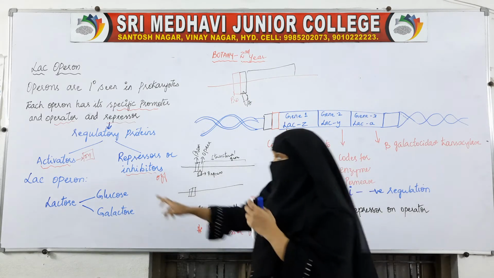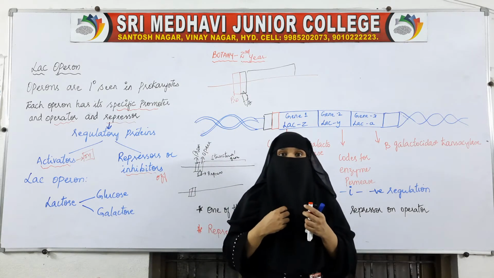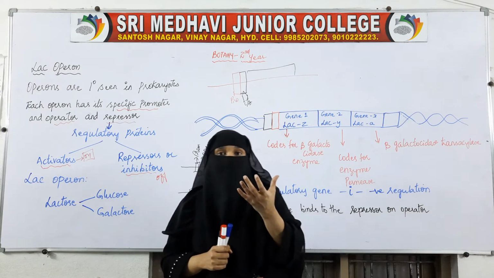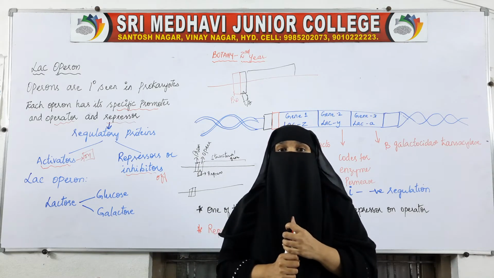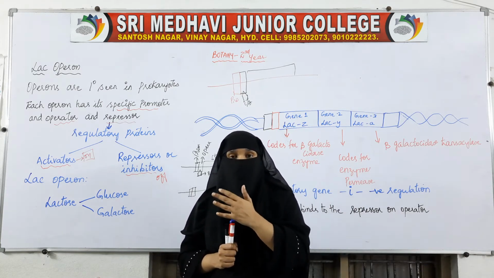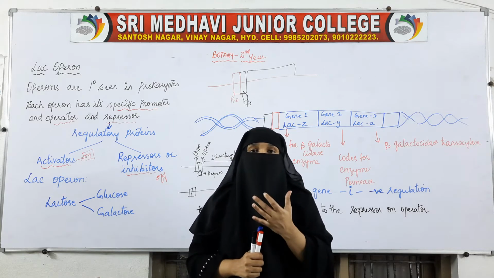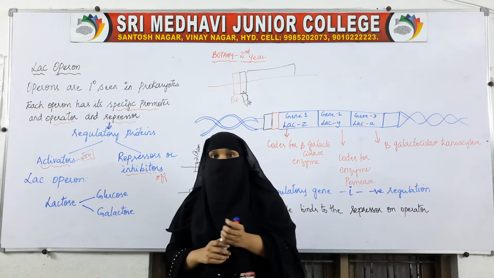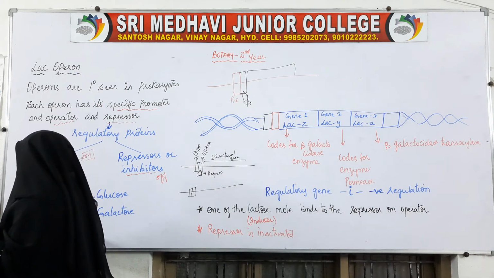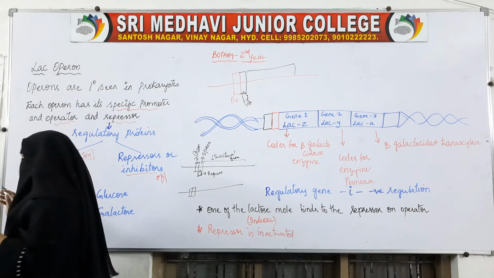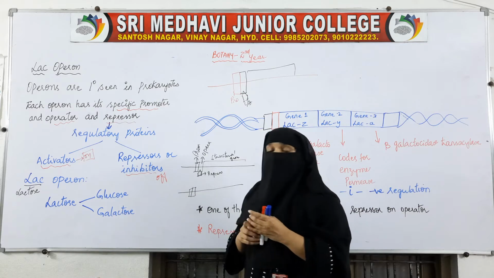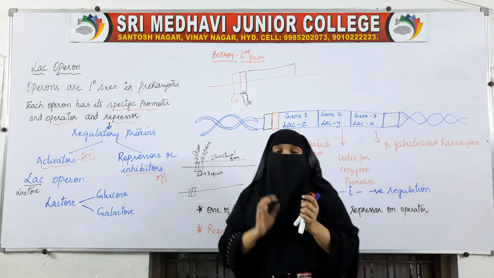So, lac operon is the operon which will be seen in prokaryotes. This was the first operon which was discovered in E. coli. Many operons are there, tryptophan operon is there, lac operon is there, but the first discovered operon is lac operon. The word lac is derived from the word lactose.